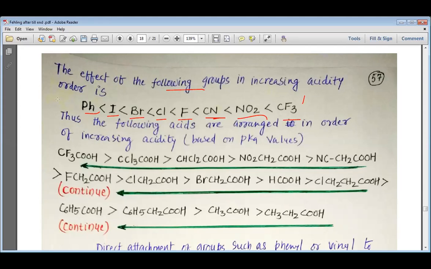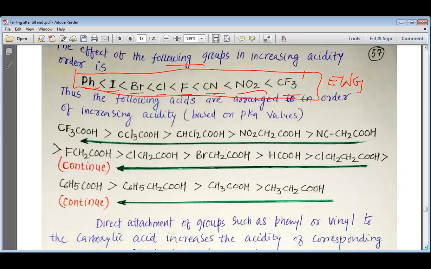These all groups, my dear students, are electron donating or withdrawing? What do you think? They are the electron withdrawing groups, and these withdrawing groups increase the acidic strength. Thus phenyl acetic acid, or acetic acid with the aromatic ring, will be more acidic than the aliphatic acids.